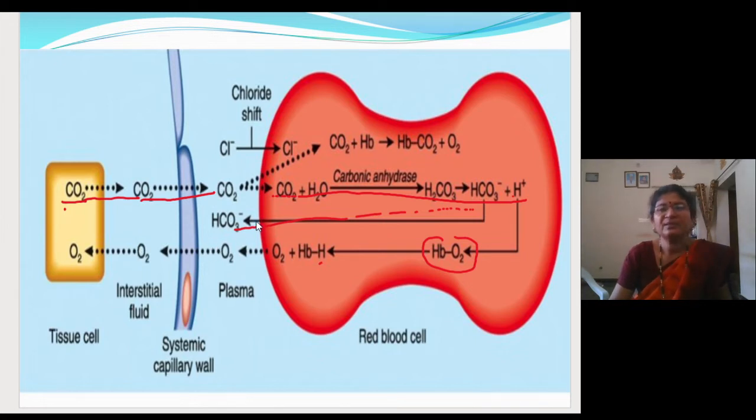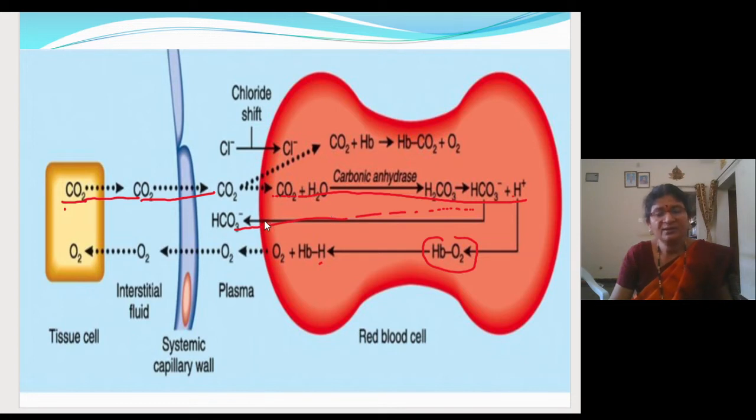What you have to remember: in the RBC, when water combines with carbon dioxide, carbonic acid is formed. This gets dissociated into bicarbonate and hydrogen ion. This bicarbonate will come out of the RBC, as the RBC membrane is permeable to negatively charged ions. When the bicarbonate ion comes out, it creates an ionic imbalance.